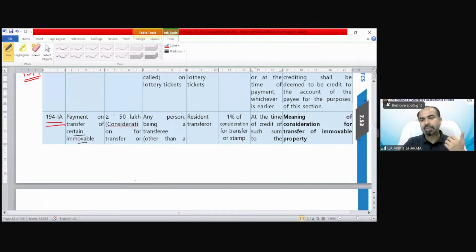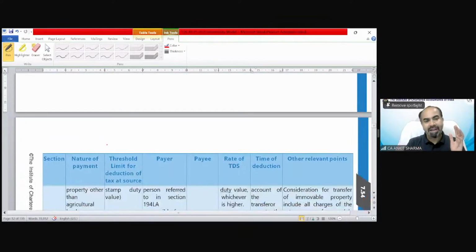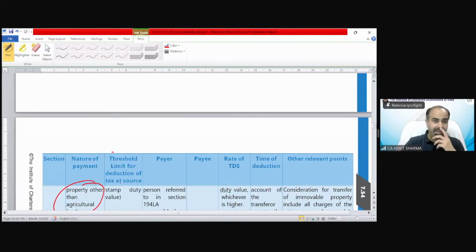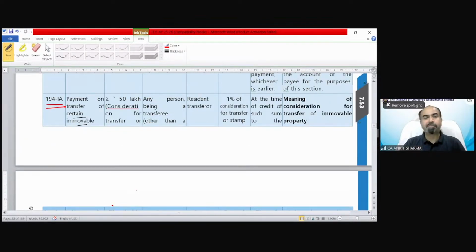194IA. So 194IA is for payment on transfer of certain immovable property other than agricultural land. If you transfer any immovable property other than agricultural land, then TDS needs to be deducted according to section 194IA.